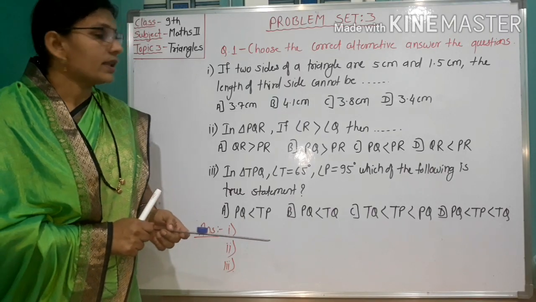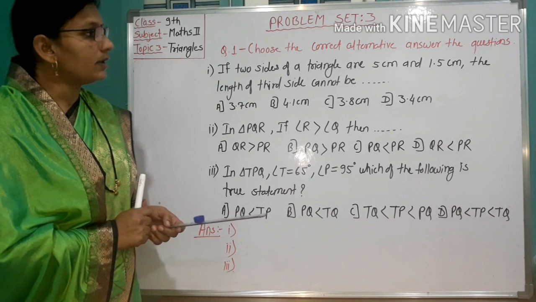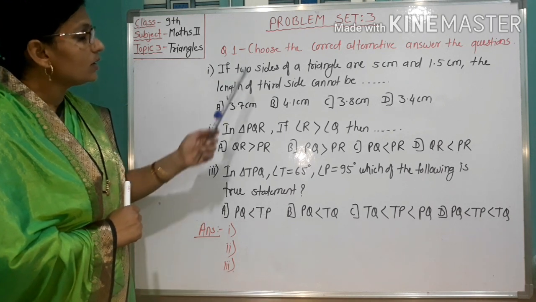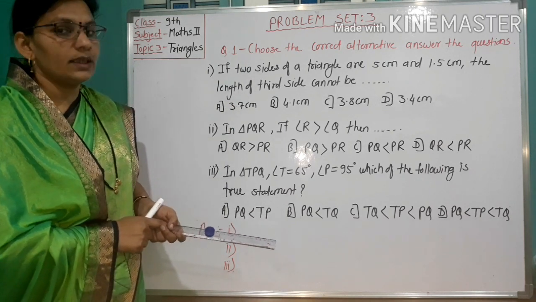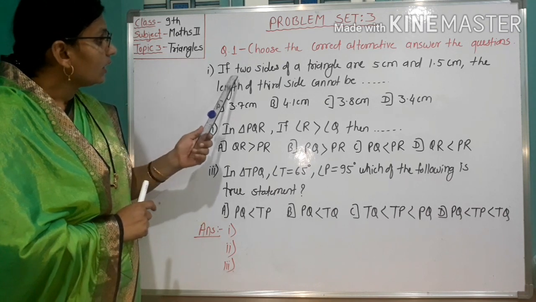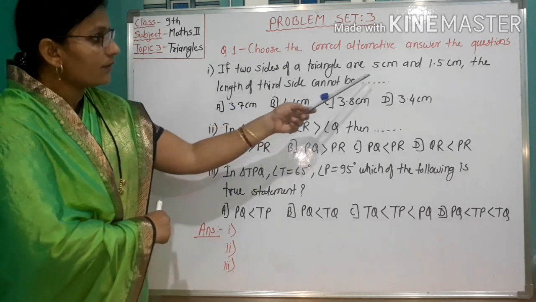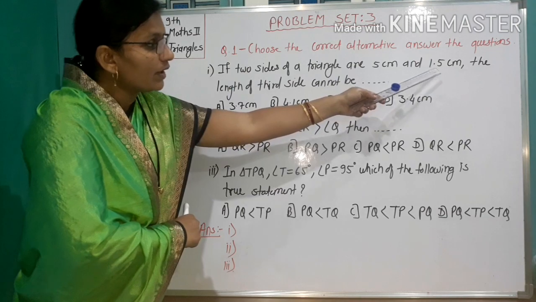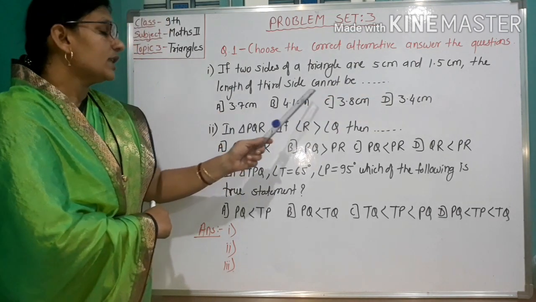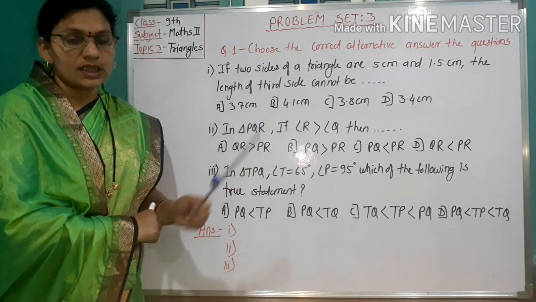Let us solve more examples in problem set 3. Question number 1. Choose the correct alternative. If two sides of a triangle are 5 cm and 1.5 cm, then the length of the third side cannot be dash dash. Four options are given.